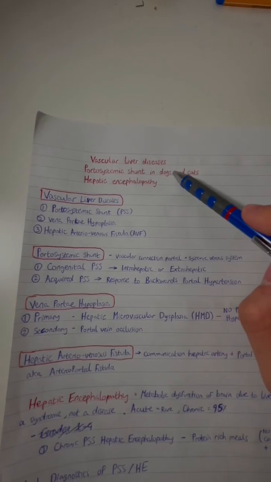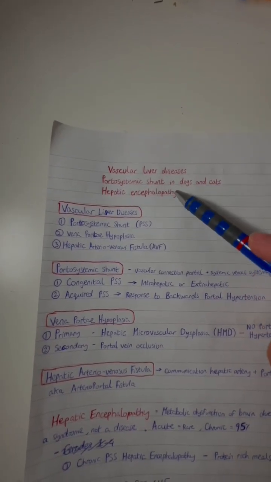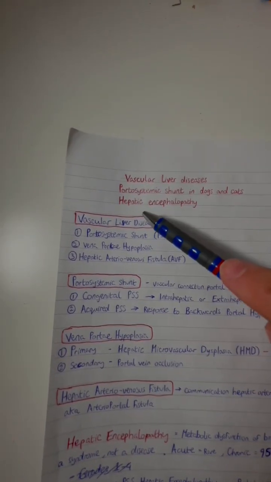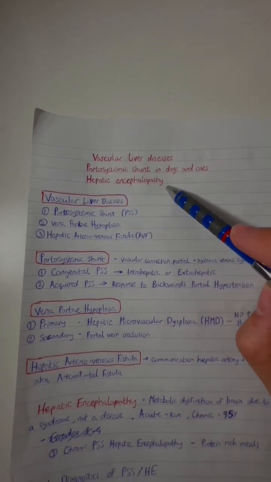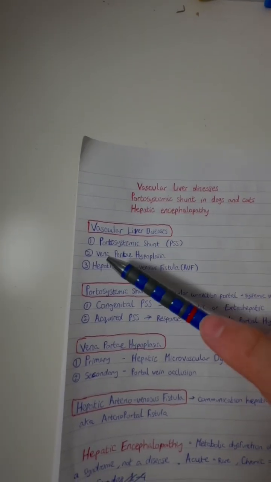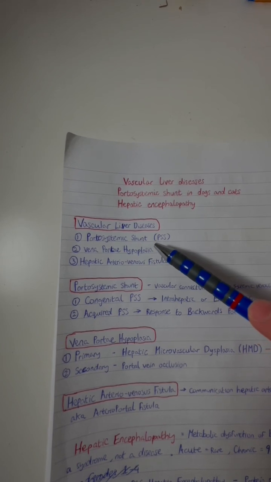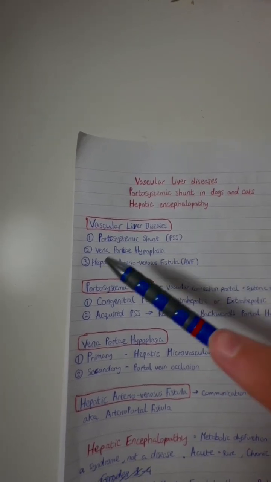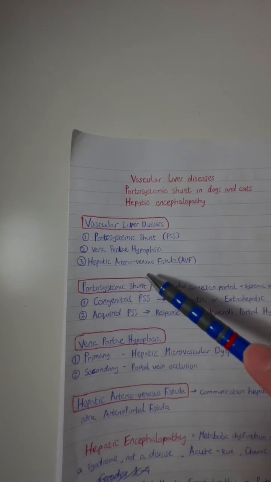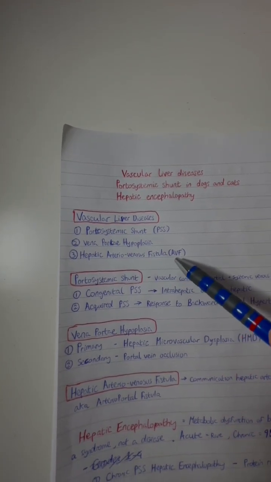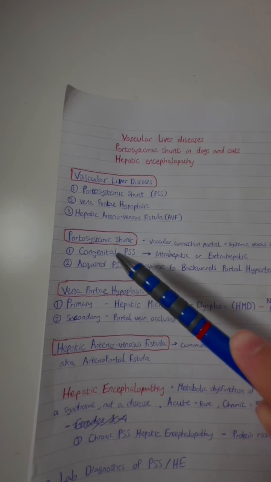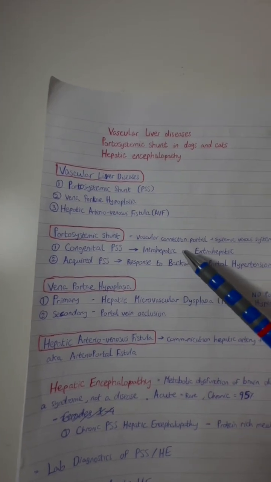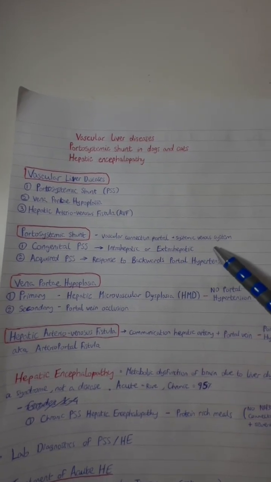Vascular liver diseases, portosystemic shunt in dogs and cats, and hepatic encephalopathy. Vascular liver diseases are number 1, portosystemic shunt, also known as PSS, number 2, vena porta hypoplasia, and number 3, hepatic arteriovenous fistula, also known as AVF. Portosystemic shunt is a vascular connection between the portal and systemic venous system.